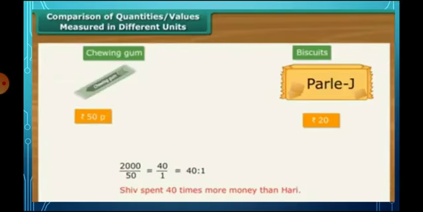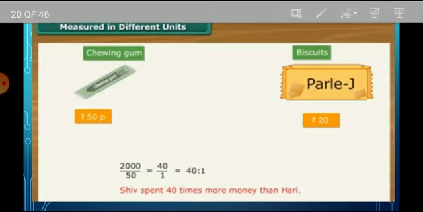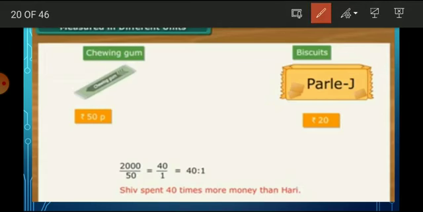See another one, comparison of quantities. The first one is chewing gum, then the second one is a biscuit. Here the chewing gum is 50 paise, not rupees. And here Parle-G is 20 rupees. Parle-G is one of the biscuits. So 50 paise and 20 rupees. Which one is bigger?